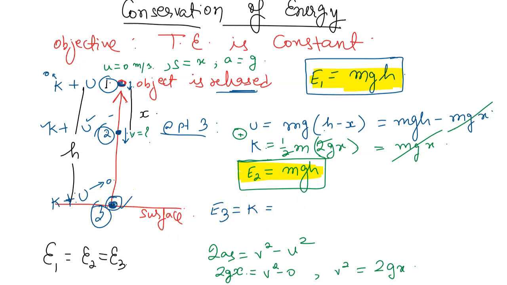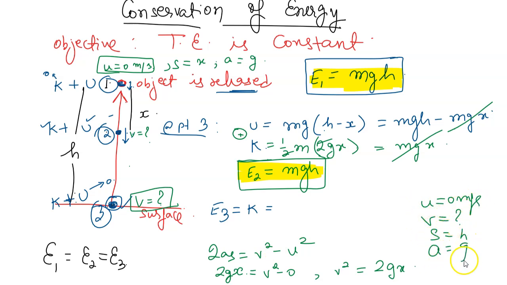So again, let us consider the complete motion. From the top, the object has 0 initial velocity. At this point, we need to find velocity. What is the displacement here? Displacement is h, right? u is 0. v needs to be figured out. Displacement is h, acceleration is g. So relate them using v square minus u square equals 2as. We get v square as 2gh.